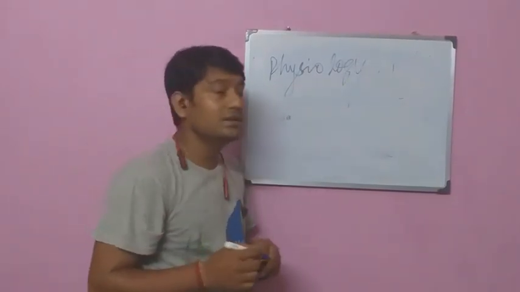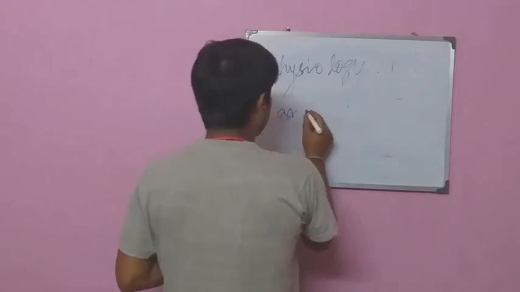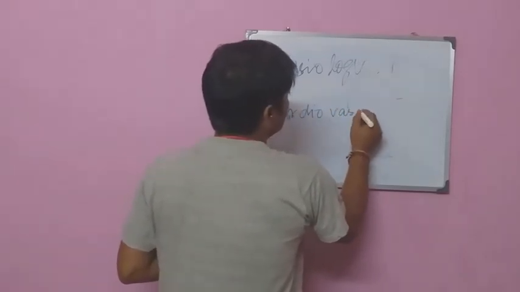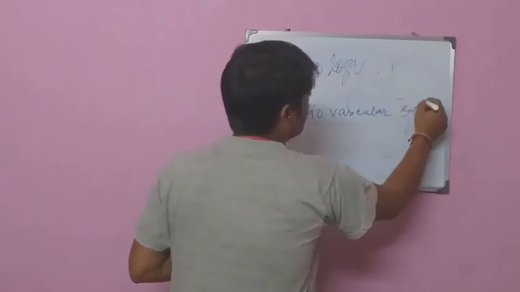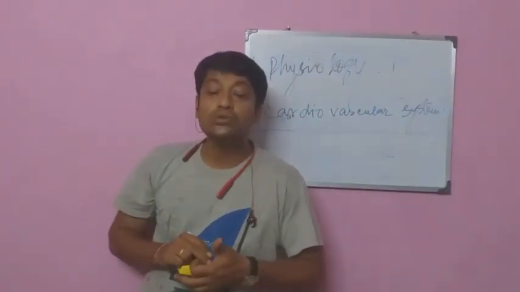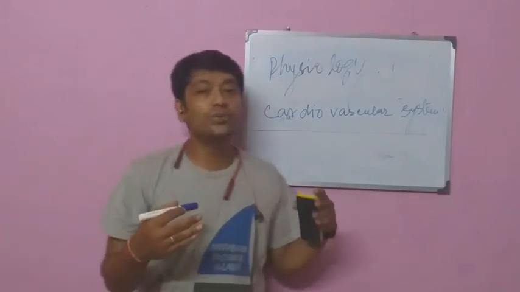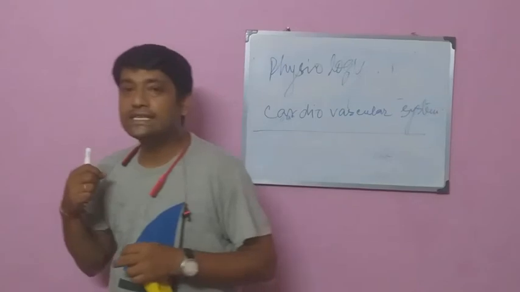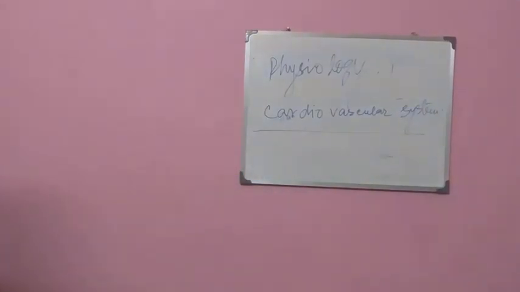Next question, very important: what is the cardiovascular system? The cardiovascular system, also known as the circulatory system, sends oxygen to various muscles, tissues and arteries, and at the same time returns deoxygenated blood to the lungs to be reoxygenated and returns fuel to the active tissues of the different parts of the body.